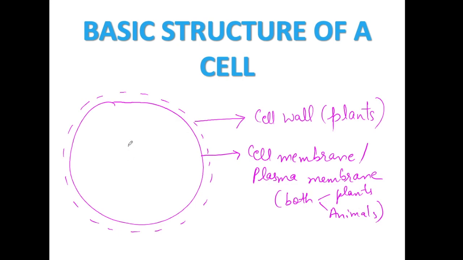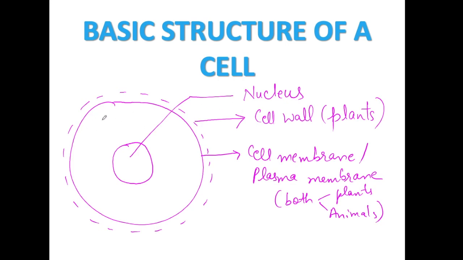So now inside a cell there is an important structure present, that is a nucleus. A nucleus carries genetic information, it also carries chromatin fibers. We'll study about nucleus in more detail later, right?